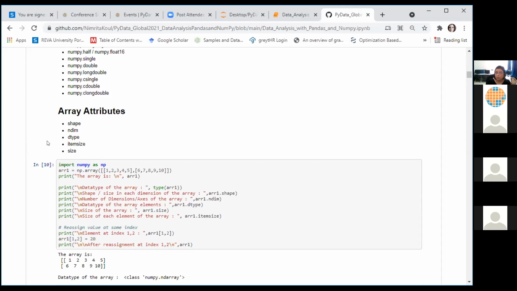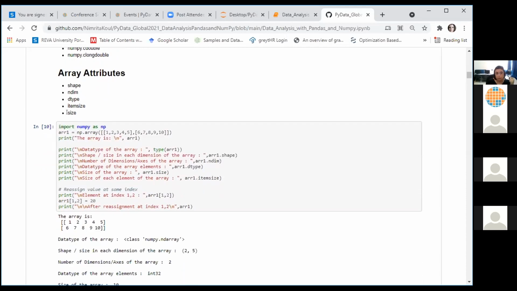The itemsize attribute helps us to find out the number of bytes of memory required to store each element in the array, and the total size of your ND array can be seen by finding out the value of the size attribute of your array. In addition to these attributes, there are a lot more attributes provided for various kinds of tasks in the NumPy module. I am discussing only the ones which are most frequently used when we are doing data analysis.